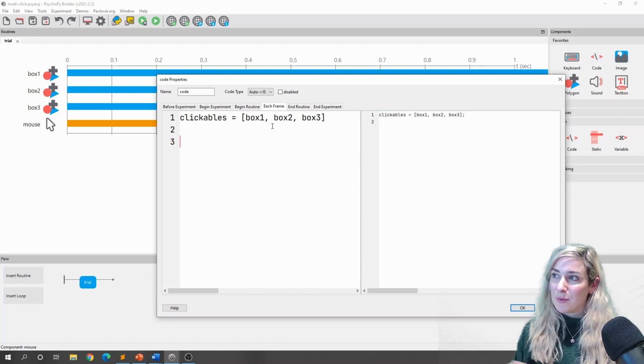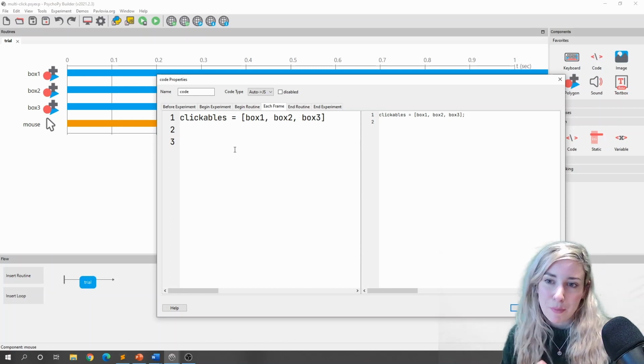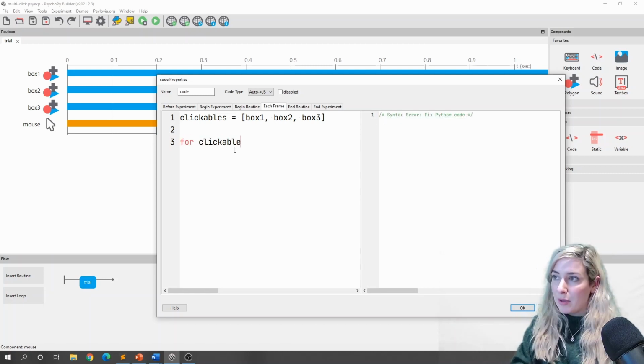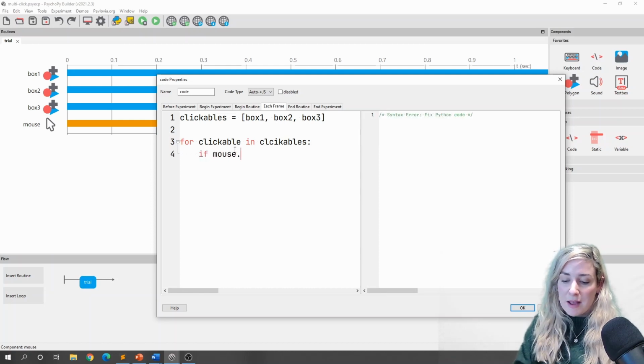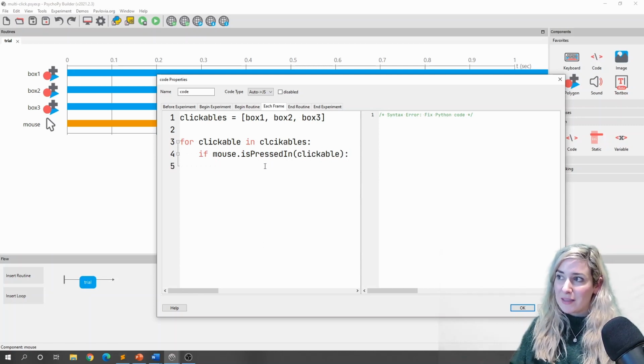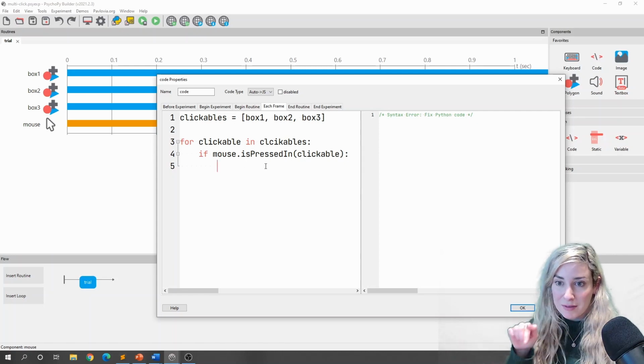What we're going to do is go through each element in this list, and check: is my mouse currently pressed in that element? So to do that, I'm going to say for clickable in clickables, if mouse.isPressedIn(clickable), then I'm going to add the name of the thing that the mouse is pressed in to my clicked things list.